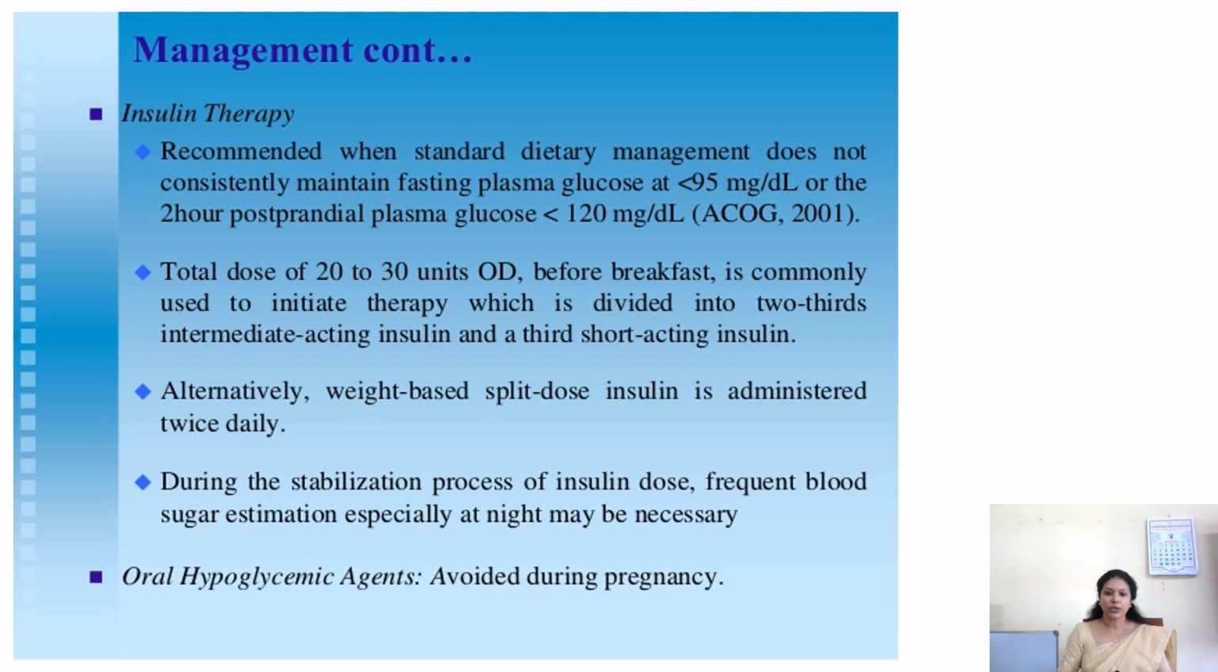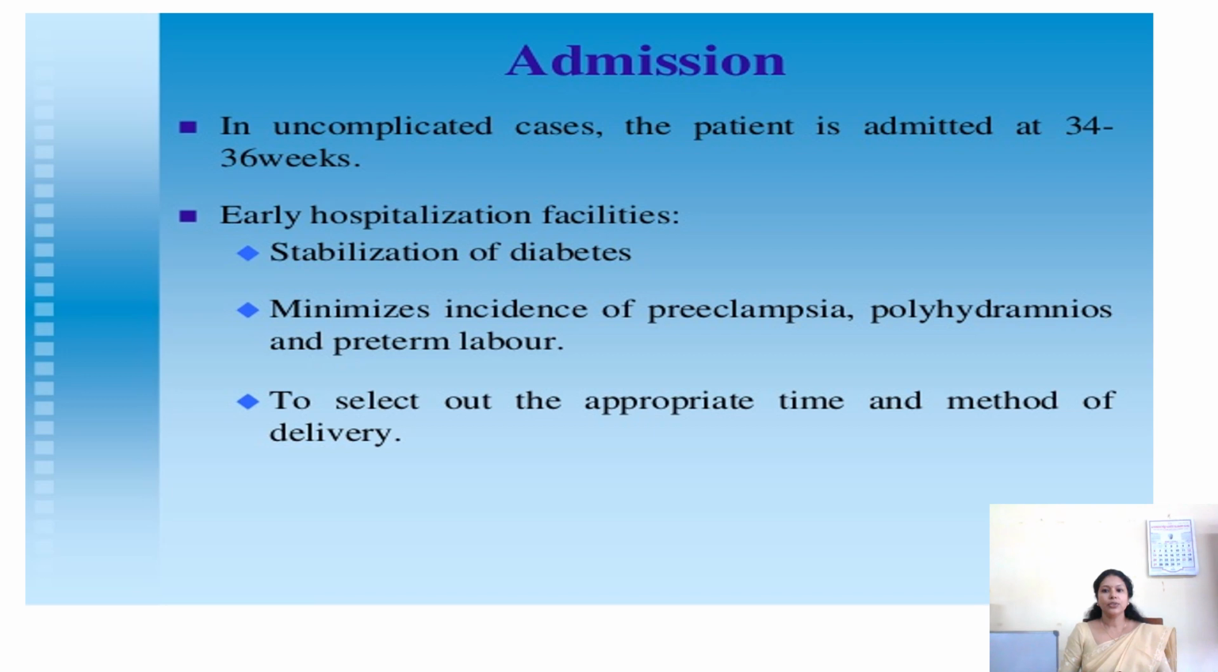During the stabilization of the insulin dose, frequent blood sugar estimation, especially at night, may be necessary. And during pregnancy, we are not giving oral hypoglycemic drugs. We are giving insulin only to control the diabetes. If there is no complication, we have to admit the case between 34 to 36 weeks. Early hospitalization facilitates stabilization of diabetes, minimizes the incidence of preeclampsia, polyhydramnios, and preterm labor, and helps in the selection of the appropriate time and method of delivery.